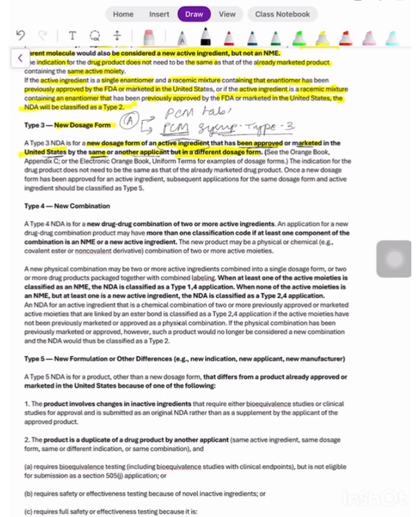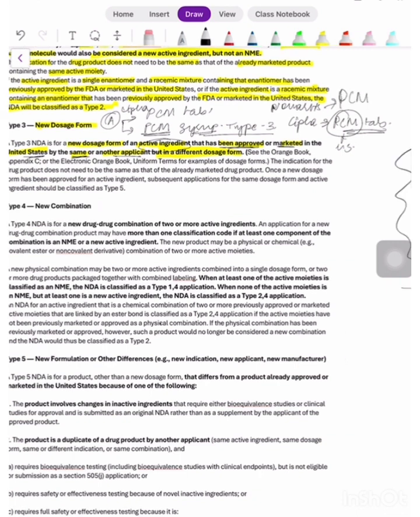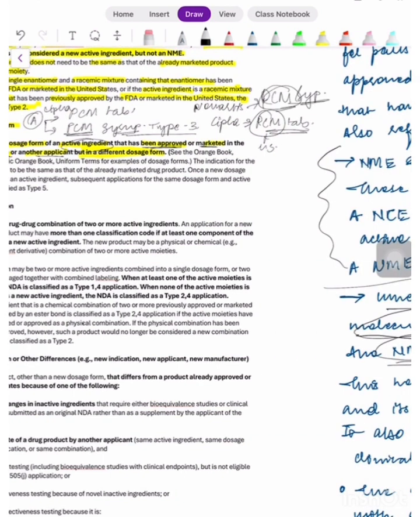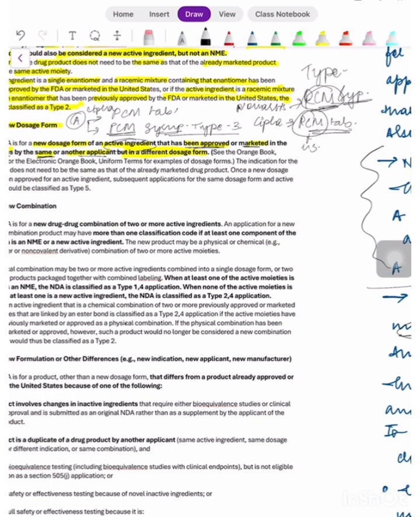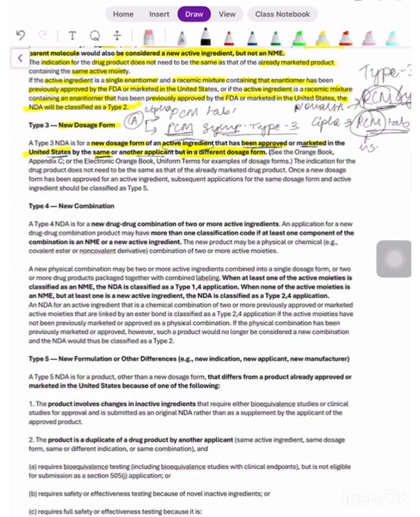So both products are, for example, Cipla's. Then Novartis comes along. Cipla had their PCM tablets already approved and marketed in the US, but Novartis said, I'm making PCM too, but I'm making a syrup. So in that case they can go for a type 3 NDA. Even though the active ingredient has already been approved and marketed in the US, now some other applicant or the same applicant is trying to market the same active ingredient but in a different dosage form.